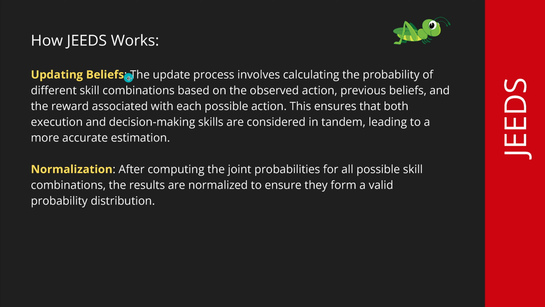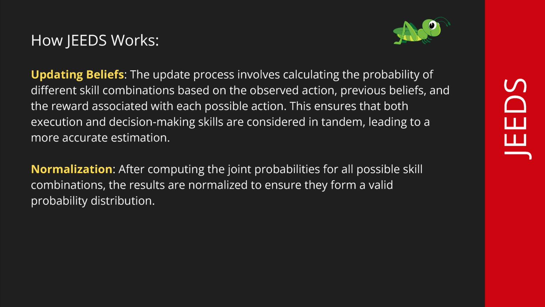We have an update process for our beliefs. The update process involves calculating the probability of different skill combinations based on the observed action, the previous belief that we have, and the reward associated with each possible action. This ensures that both execution and decision-making skill are considered together, leading to a more correct estimation.